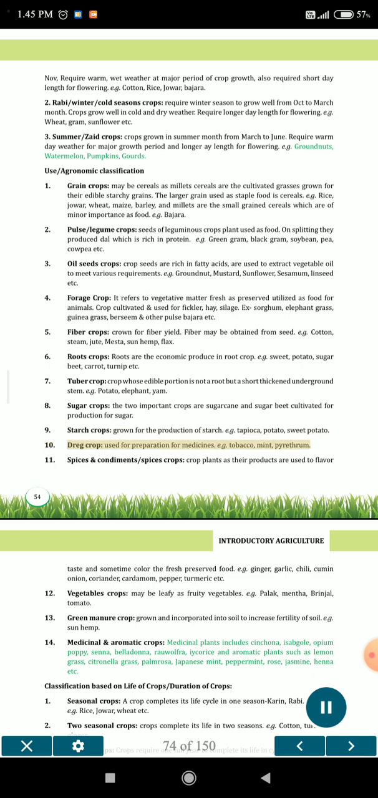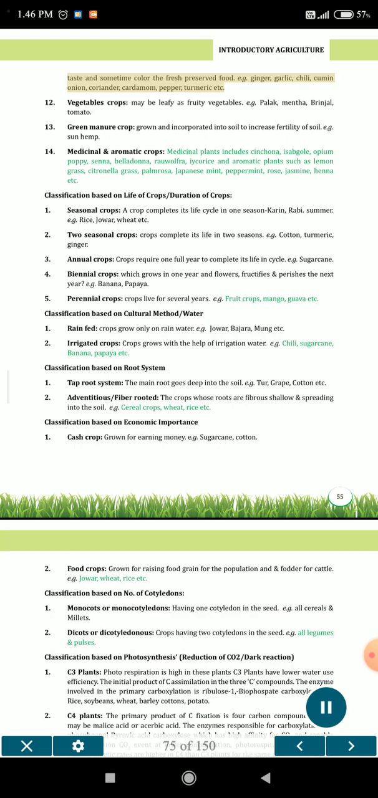11. Spices and condiments: crop plants whose products are used to flavor, taste and sometimes color fresh or preserved food, e.g. ginger, garlic, chili, cumin, onion, coriander, cardamom, pepper, turmeric etc. 12. Vegetable crops: may be leafy or fruity vegetables, e.g. palak, mentha, brinjal, tomato. 13. Green manure crops: grown and incorporated into soil to increase fertility of soil, e.g. sun hemp. 14. Medicinal and aromatic crops: medicinal plants include cinchona, isabgol, opium poppy, senna, belladonna, rauwolfia, liquorice, and aromatic plants such as lemongrass, citronella grass, palmarosa, Japanese mint, peppermint, rose, jasmine, henna etc.